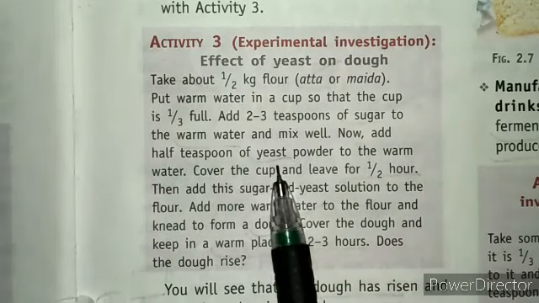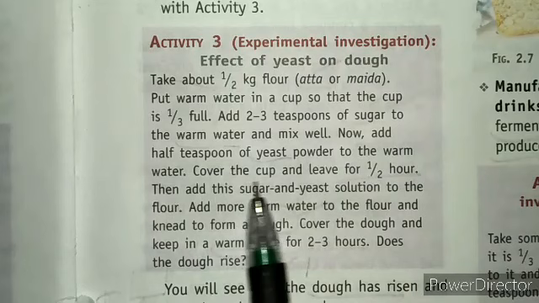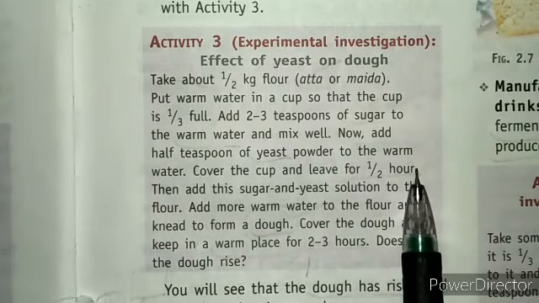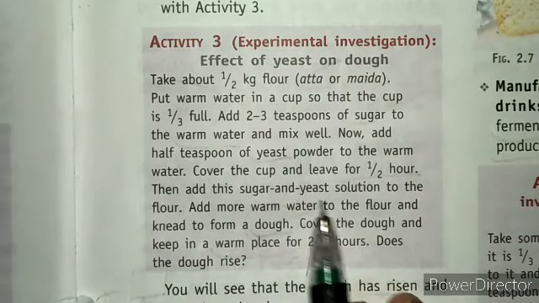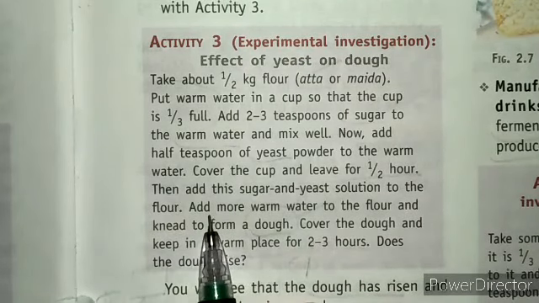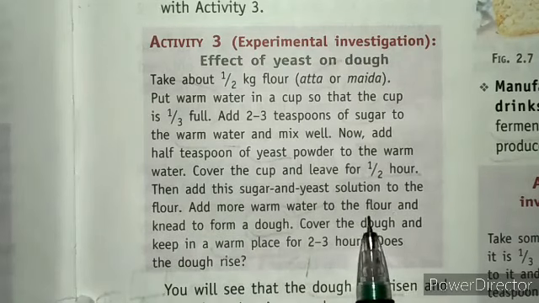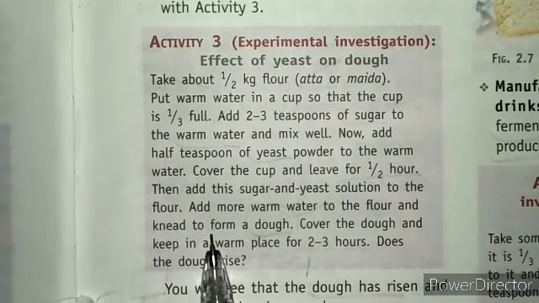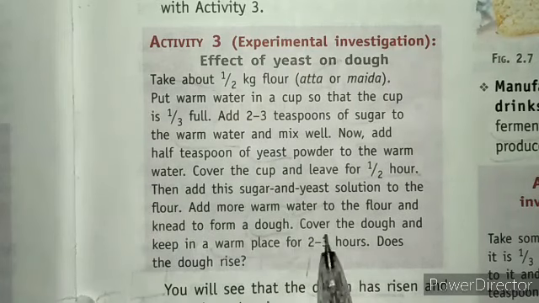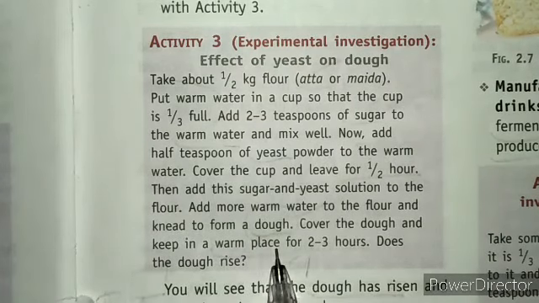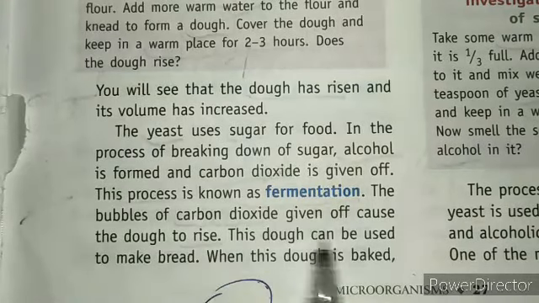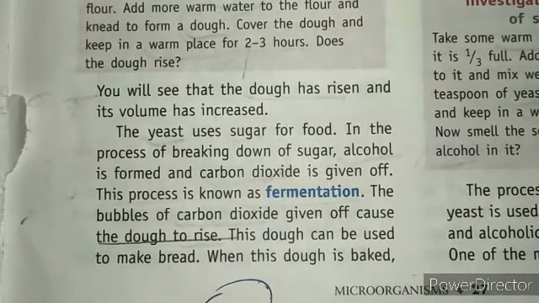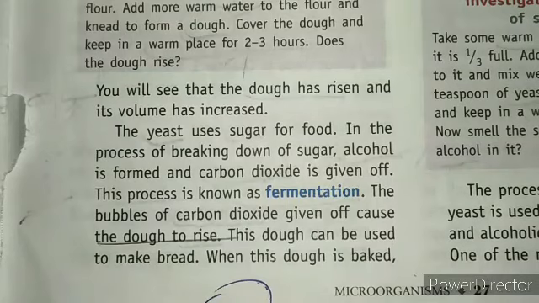Now add half teaspoon of yeast powder to the warm water. Cover the cup and leave for half hour, and then add the sugar and yeast solution to the flour, and add more warm water to the flour and knead to form a dough, and cover the dough and keep in a warm place for 2 to 3 hours. When it rises up, bubbles of carbon dioxide given off cause the dough to rise. So this is how you can make some bread.